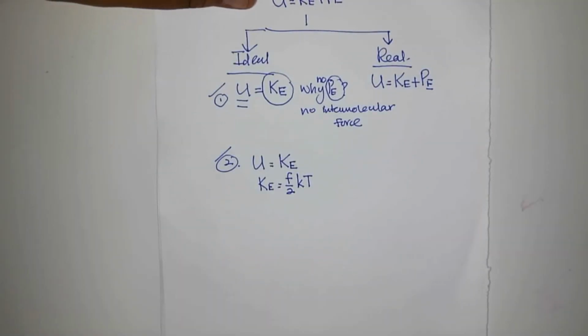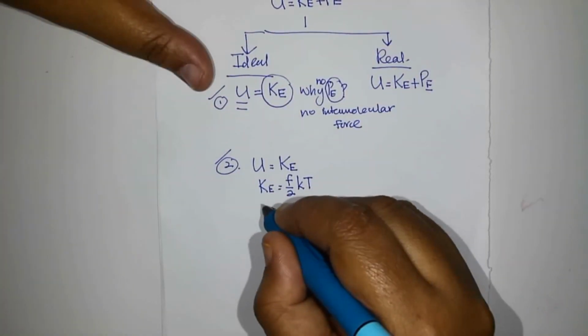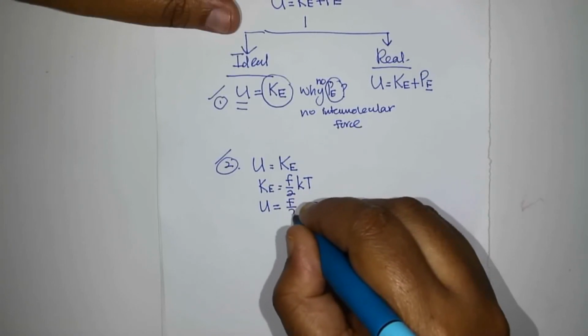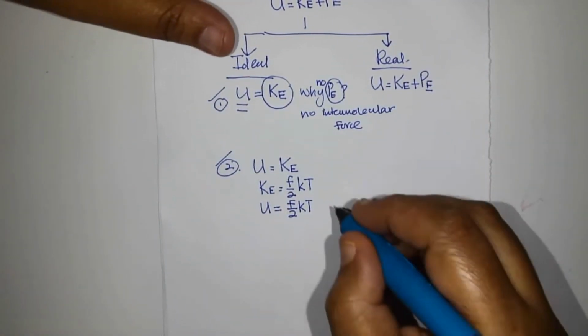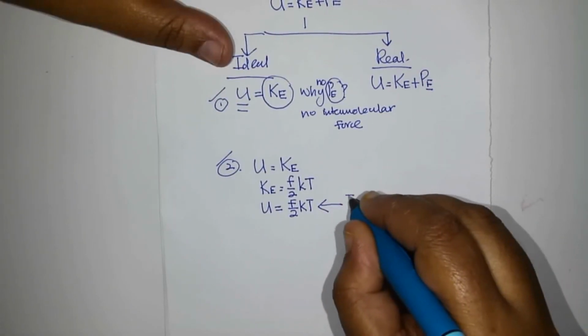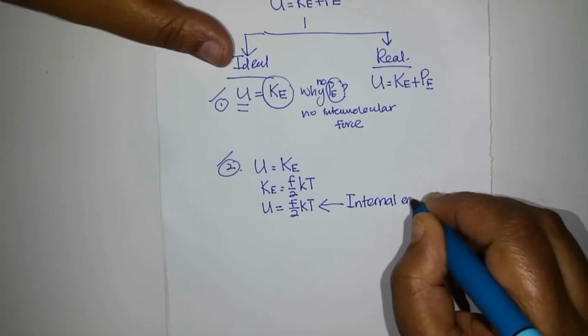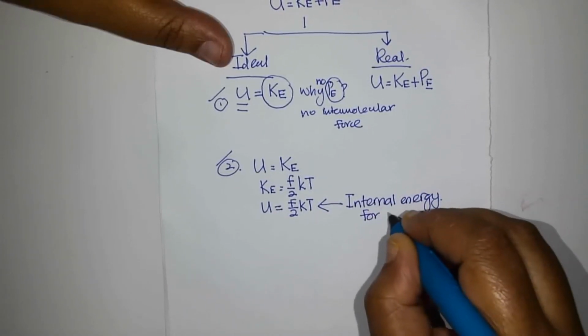So the internal energy of an ideal gas is F over 2 kT. Now, F over 2 kT is the formula for the internal energy for one molecule.